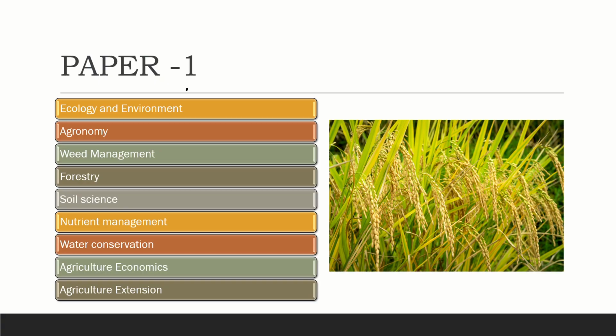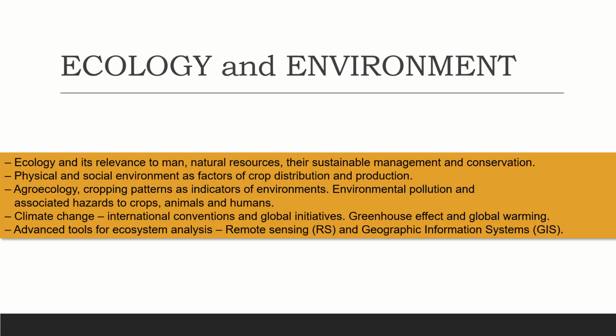I'll make a separate video on paper 2, so this video deals with paper 1. Let us see what kind of subjects this paper 1 covers. The first one is ecology and environment. Then agronomy, weed management, forestry, soil science, nutrient management, water conservation, agriculture economics, and extension. So these are the total subjects covered under paper 1. Let us look at each subject and its keywords now. The first subject is ecology and its environment.